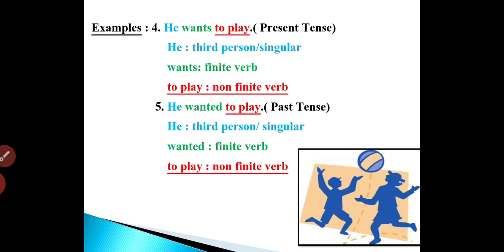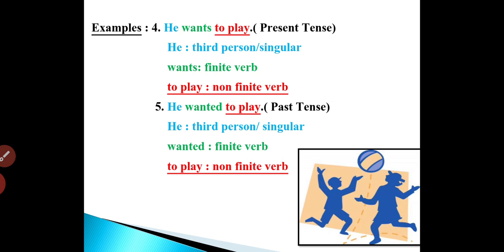Now, sentence 4. He wants to play. So the tense is the present tense in this sentence. He is a subject in third person singular number. Wants is a finite verb and to play is a non-finite verb. So why is wants a finite verb? Because it is determining the tense. It is telling us that the sentence is in the present tense. That is why over here it's a finite verb. And to play is not getting affected by the tense of a sentence. Therefore, it's the non-finite verb.